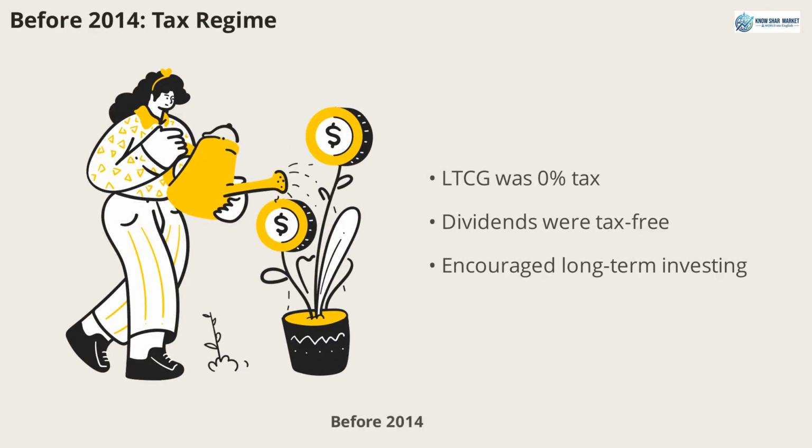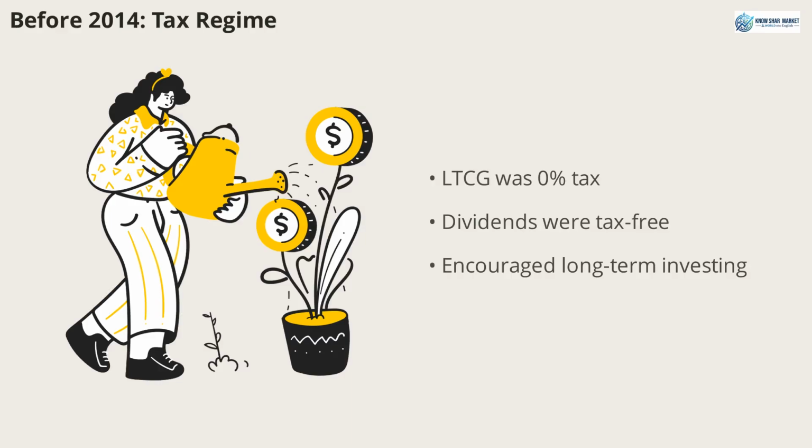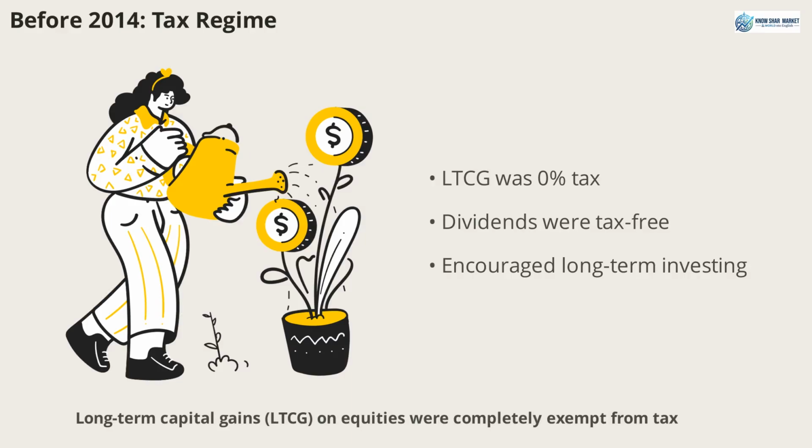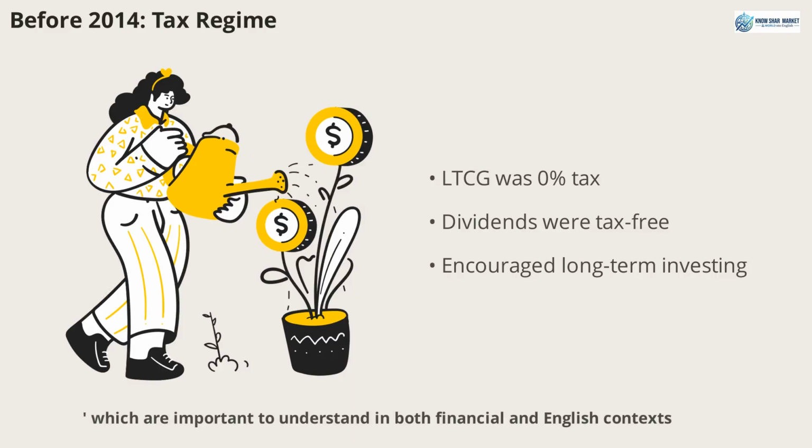Before 2014, the Indian stock market was a relatively tax-friendly environment for investors. Long-term capital gains, LTCG, on equities were completely exempt from tax, and dividends were also tax-free for retail investors. This regime encouraged long-term investment and made equity investing more attractive. The language used to describe this period often includes terms like exempt and shield, which are important to understand in both financial and English contexts.